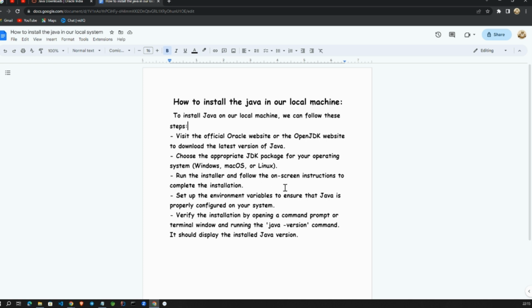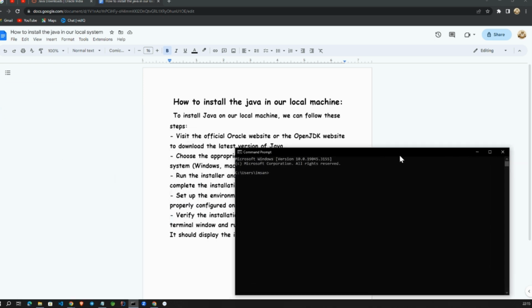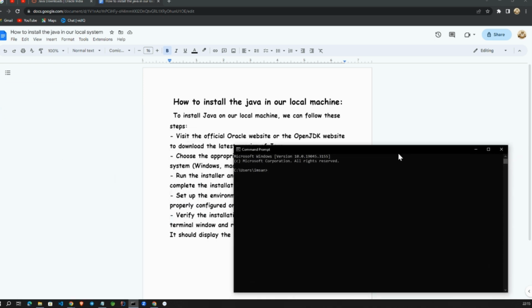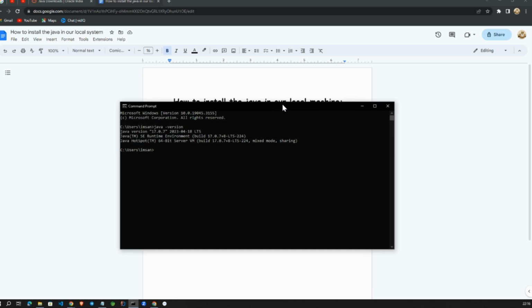Then we need to check whether Java is installed or not in our command prompt. Type java hyphen version. See, Java 17 is installed. Like this, we need to install. Then we will run a program, and then we can get to know.